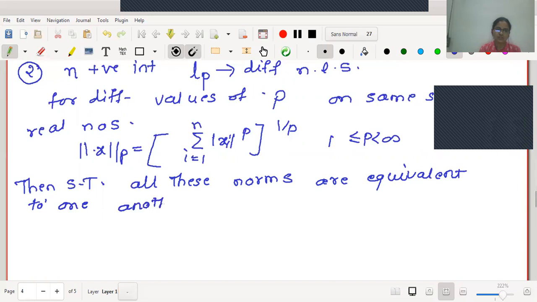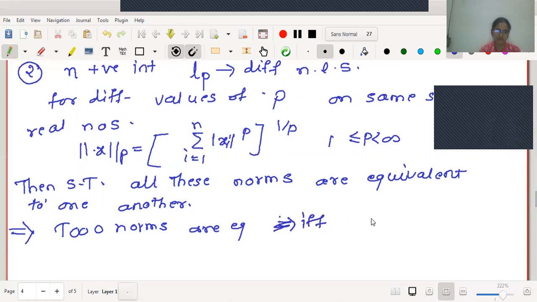To prove this result, again we will make use of that corollary. What does the corollary say? Two norms are equivalent if and only if convergence in norm 1 implies, and is implied by, convergence in norm 2.